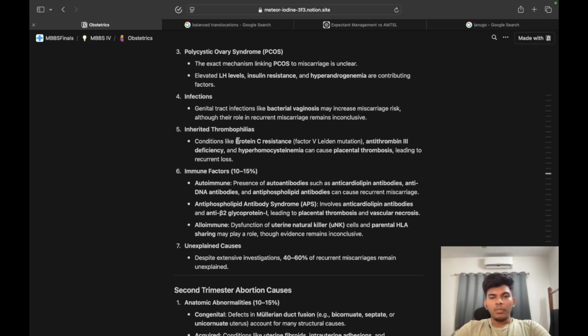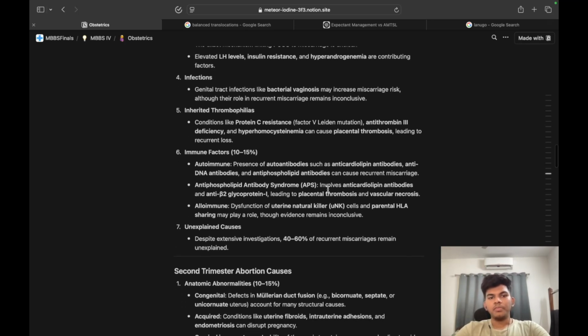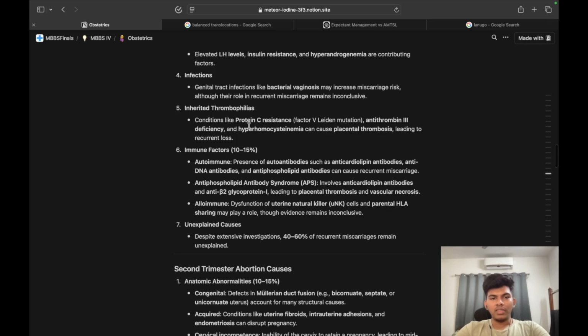Inherited thrombophilias like protein C resistance, factor V Leiden mutation, antithrombin 3 deficiency, and hyperhomocystinemia can cause placental thrombosis. This one is generalized, it can cause thrombosis everywhere, like heart problems, myocardial infarction at a young age, stroke in the young. Causing placental thrombosis leads to recurrent loss. So protein C resistance, antithrombin 3 deficiency, hyperhomocystinemia.